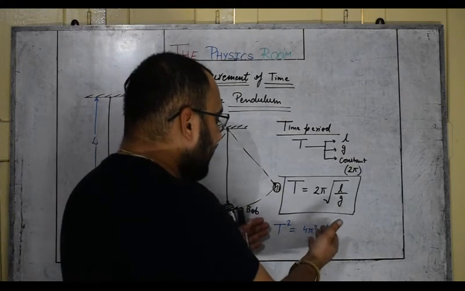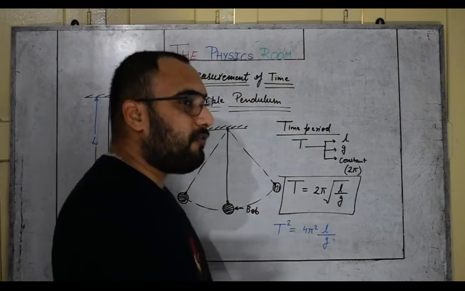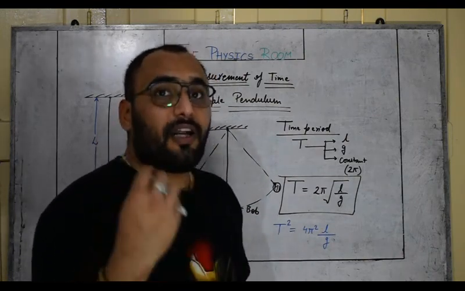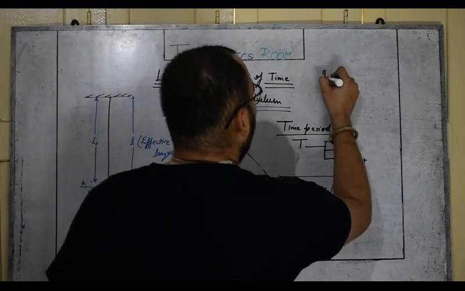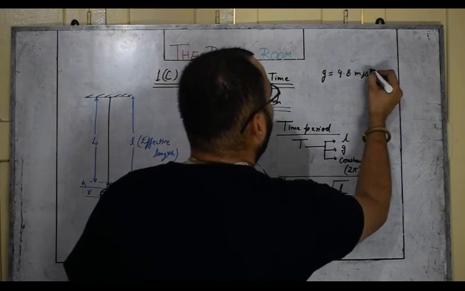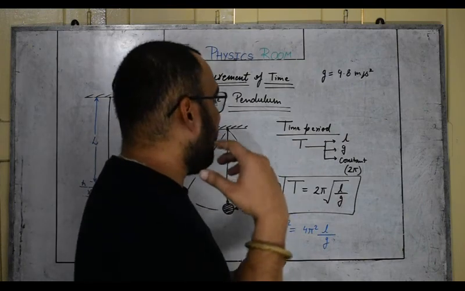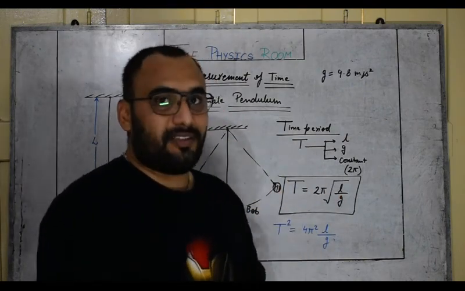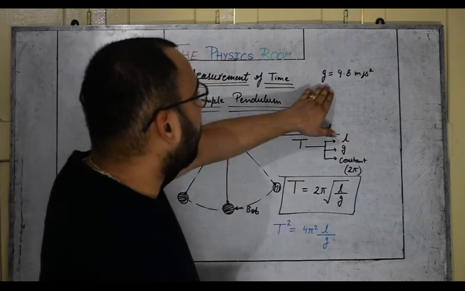What does it mean? How can we calculate the value of g with this formula if we have the time period and the effective length? Yes, you can find out the acceleration due to gravity, which in many numericals you have taken as a constant, 9.8 meter per second square. Sometimes you should wonder how we find this value, and how the scientists found it. This simple pendulum will be helpful to find out the value of g.